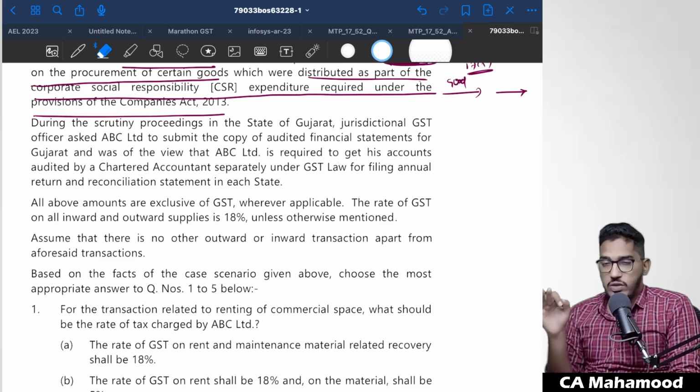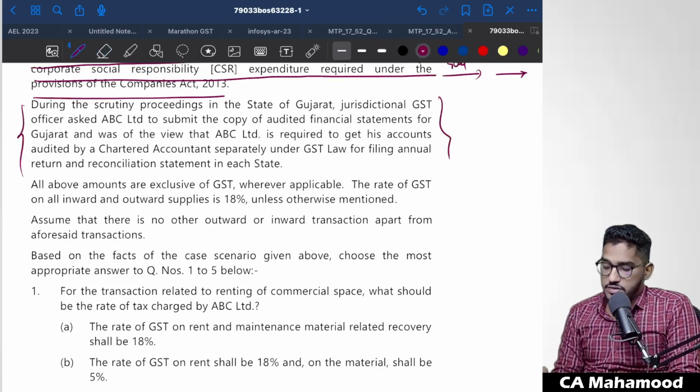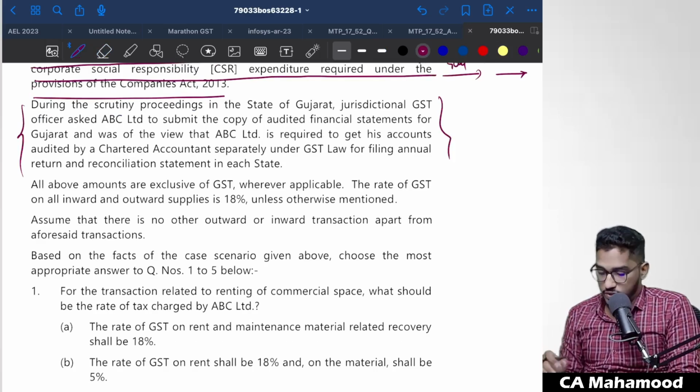There is no separate requirement of conducting audit of the financial statements under GST law. Existing audit will be enough. So there is no such requirement. So here the officer's stand is not correct.